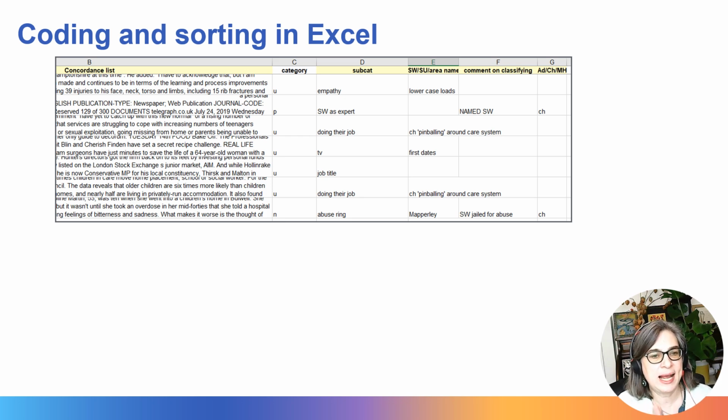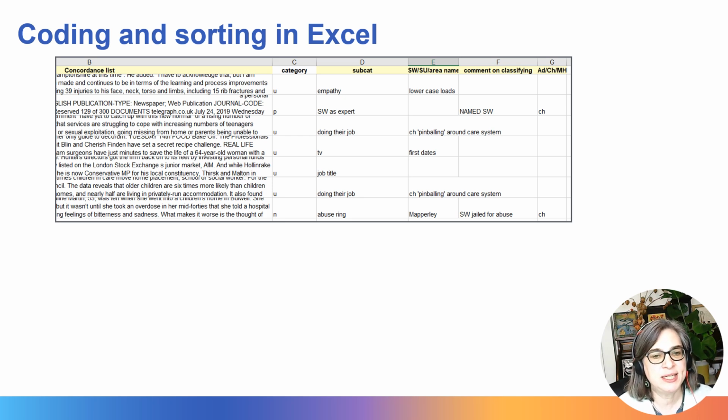And then I categorized them in different ways, and I had a second in column D, subcategory, other areas, comments on classifying. Column G says whether it's a children's social worker or adult social worker. And you can see this is a sort of work in progress part of my categorization within Excel.